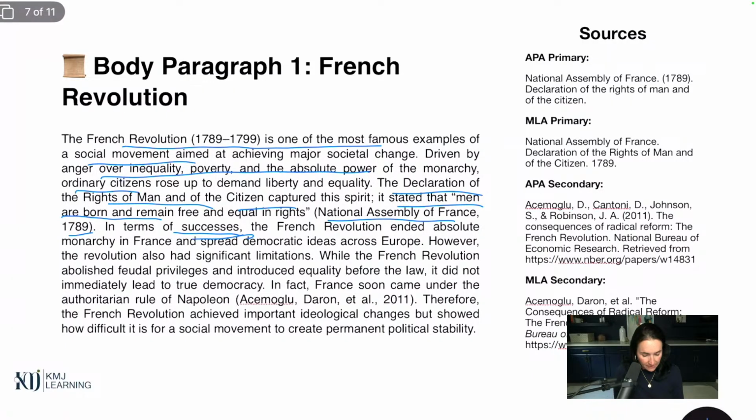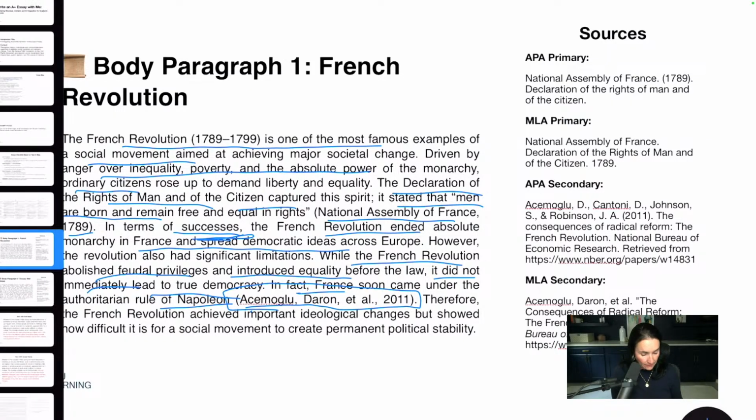We've got the successes, and we talked about democratic ideas, yada, yada. And then here are the failures. While it abolished feudal privileges and introduced equality, it did not immediately lead to true democracy. In fact, Napoleon Bonaparte came in, and the source that gave me that information was this here. And I cited that here. And then a little ending thing.